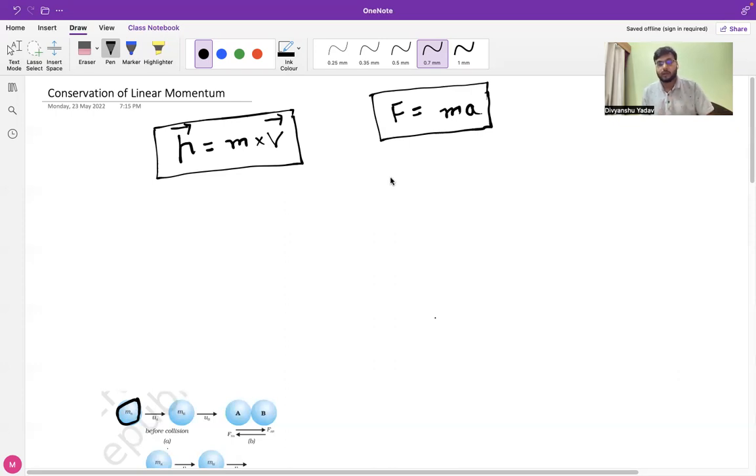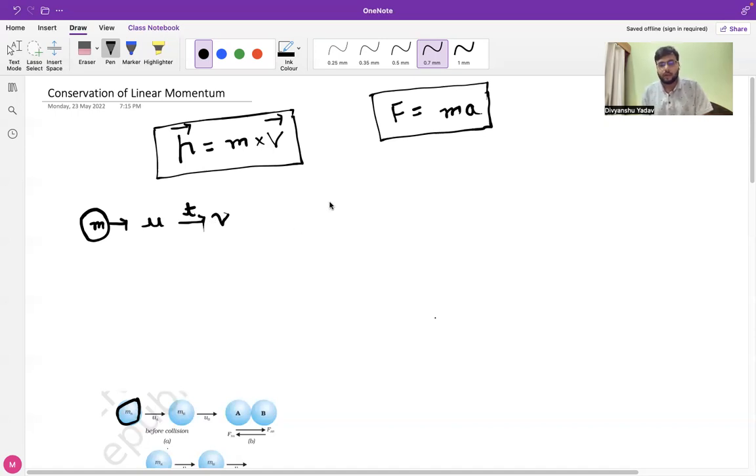So for this, let us consider the following case. Suppose there is a ball of mass m, moving with initial velocity u. After a small time interval t, the body attains a final velocity v. I would again repeat: consider a small ball of mass m, moving with initial velocity u, and in a very small time interval t, the ball will attain a velocity v.